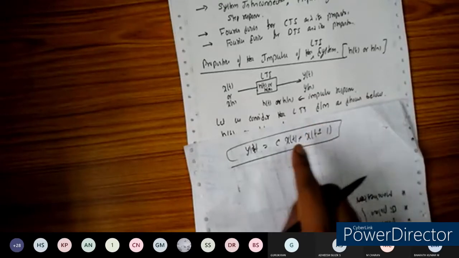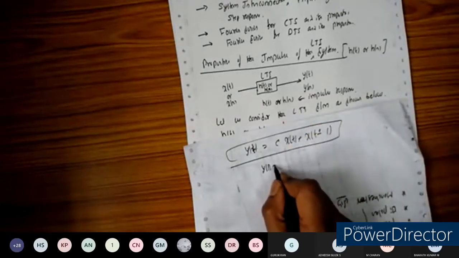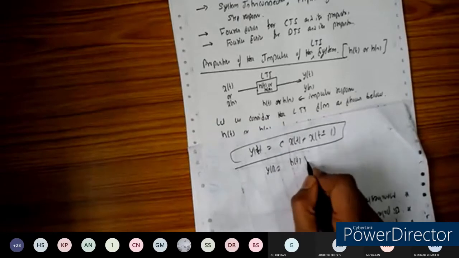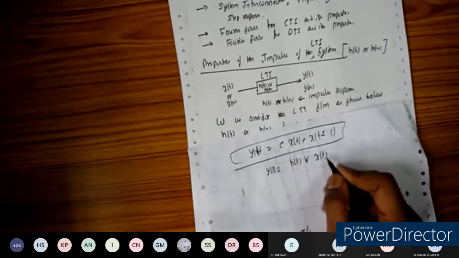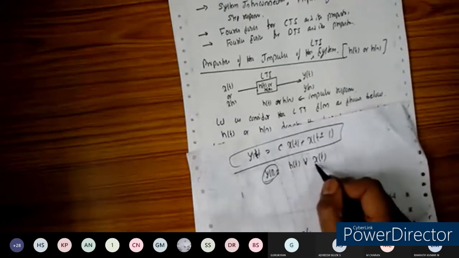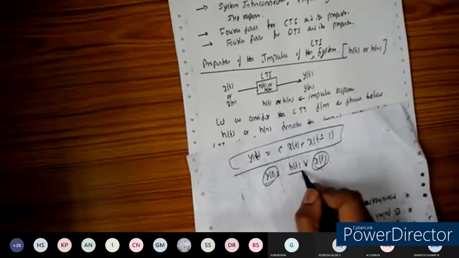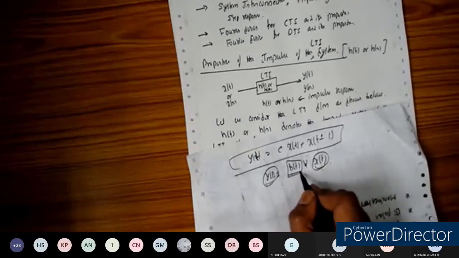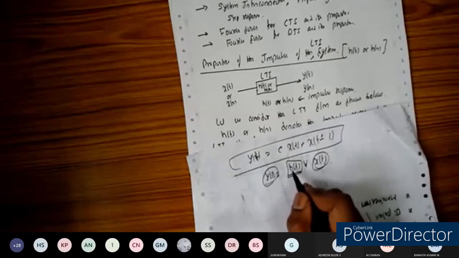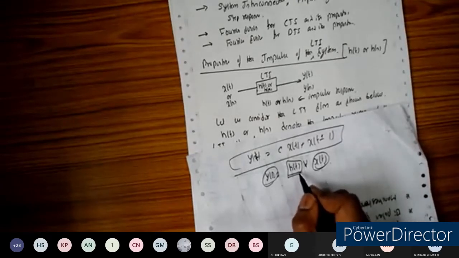Now we find the expression for y of t in terms of the impulse response h of t convolved with x of t. So now we are not going to consider y of t or x of t; we are going to consider the system, and check whether it is memoryless or has memory based on how h of t is defined.